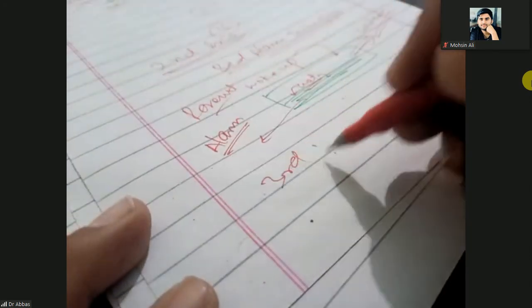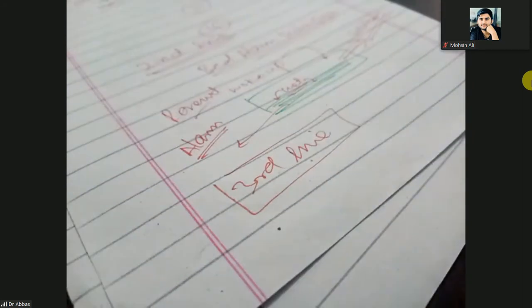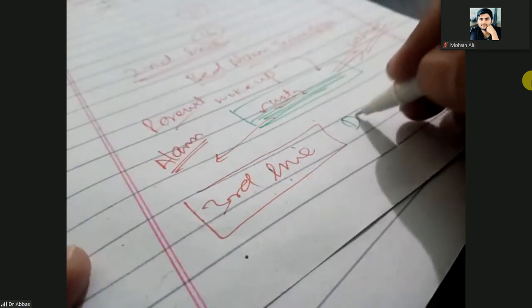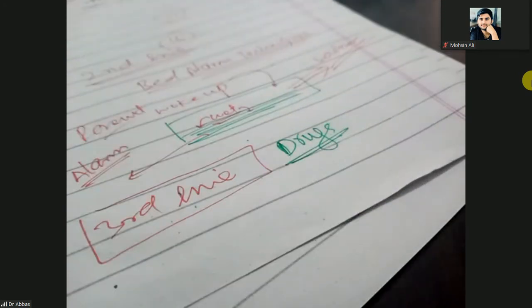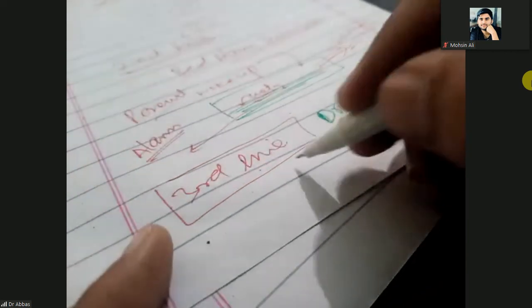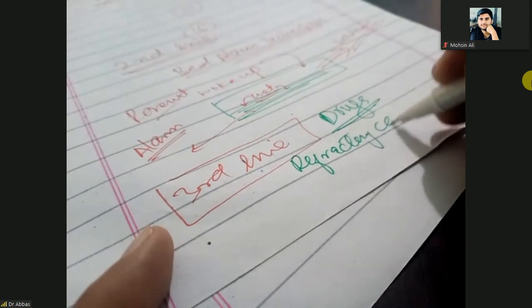And lastly, the third line of management, other than the bed alarm techniques: you can use some drugs, but these drugs are not used for permanent treatment. They are used for refractory cases.